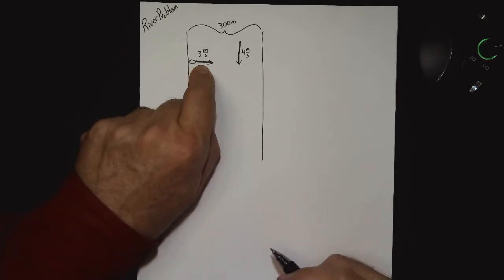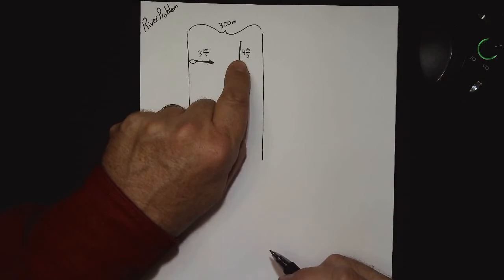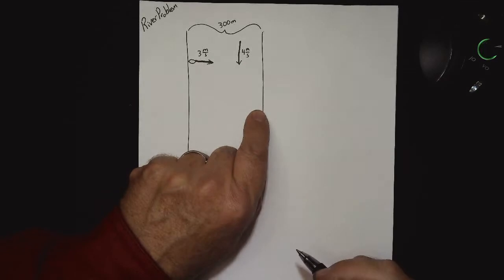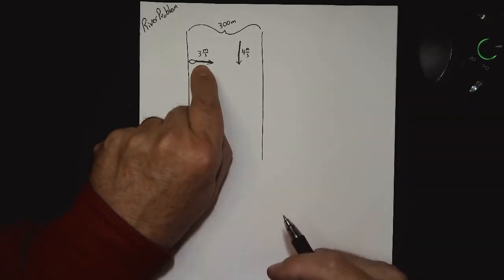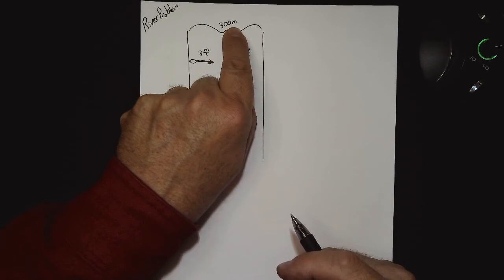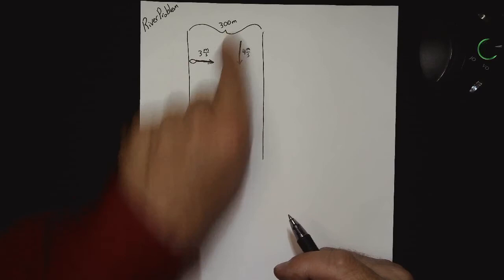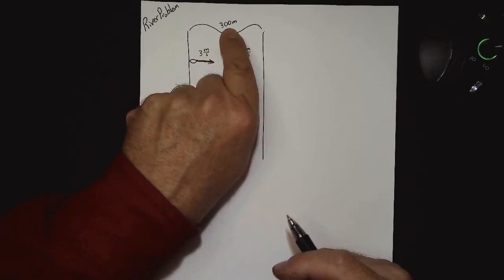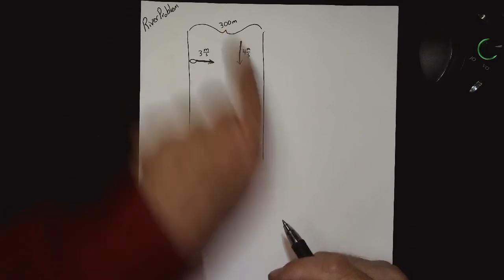So, the 4 meter per second river speed doesn't slow you down at all. It simply carries you downstream. You are, in fact, moving at 3 meters per second across a river that's 300 meters wide. Think, how long will it take you to get across that river? 3 meters per second to cross 300 meters. Did you come up with 100 seconds?